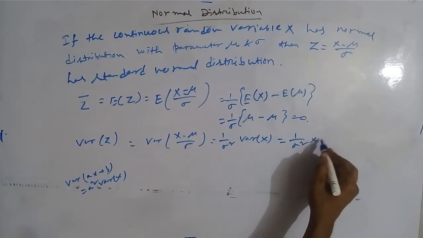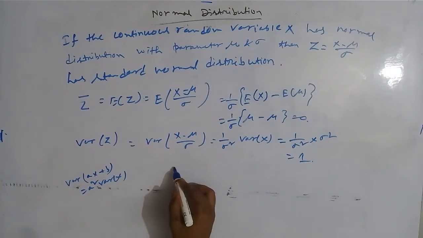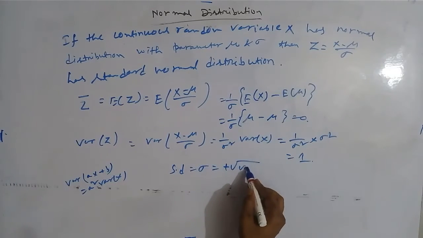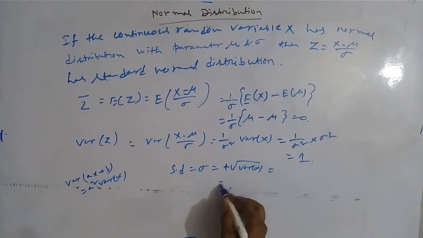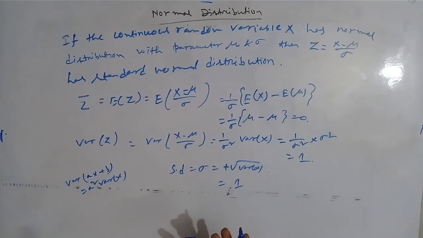So 1 by sigma square into sigma square, that is 1. So variance is 1. So standard deviation will be the positive square root of var Z, that will be 1. Hence we saw that the mean of Z is 0 and the standard deviation of Z is 1. That is, Z is a standard normal variate. So in this way we can convert a normal variate into standard normal variate.